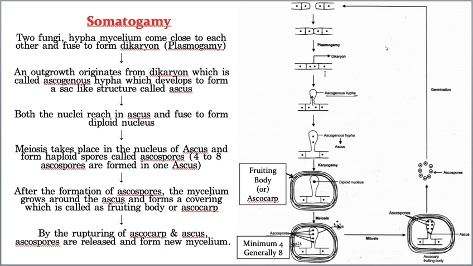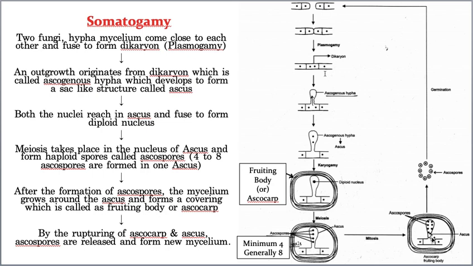So first, one nucleus is undergoing meiosis. What is the meaning of meiosis? It produces 4 cells. So one nucleus, by meiosis, is producing 4 ascospores. Now these 4 ascospores undergo one mitosis. So in one mitosis one cell is producing how many cells? 2 cells. Now 4 cells are participating, then 4 twos, how many? 8. So totally 8 ascospores. This is what I am talking about in the usual cases.